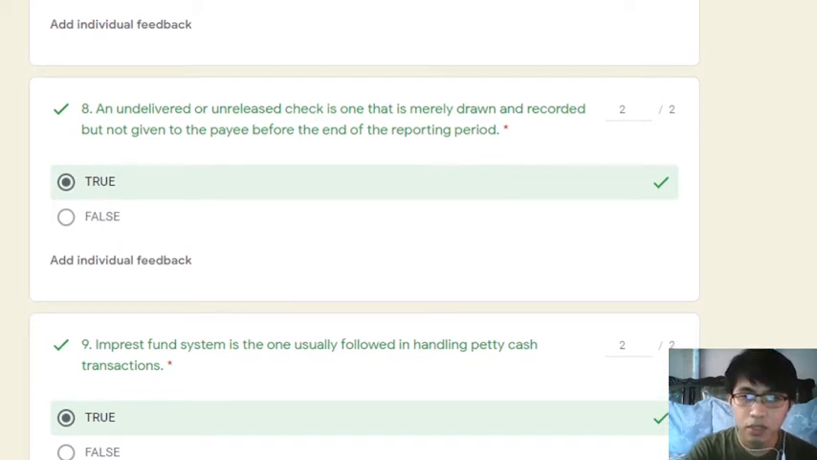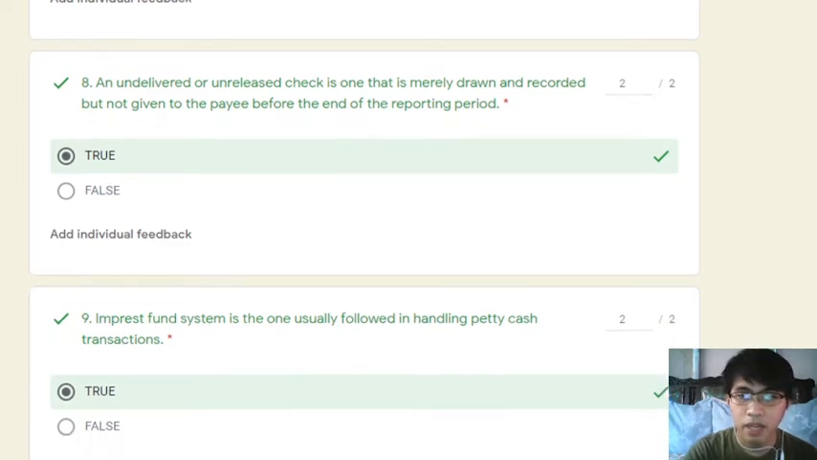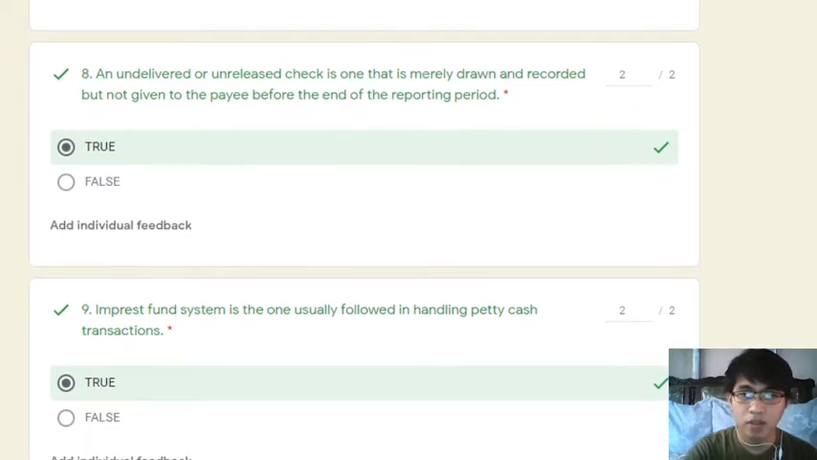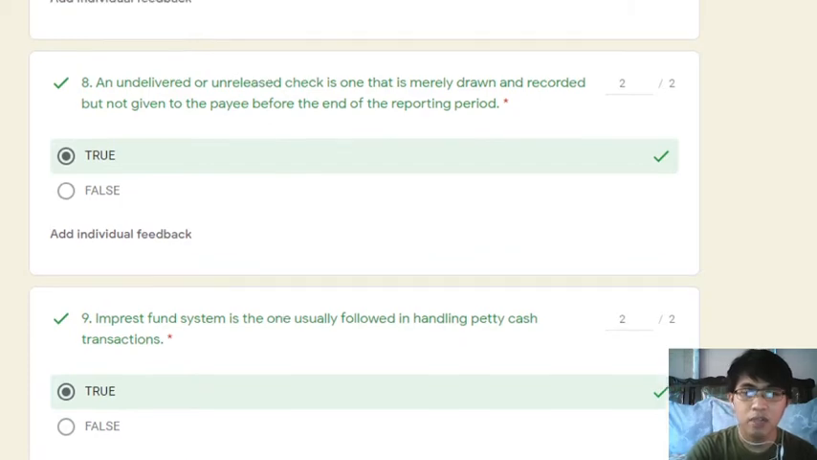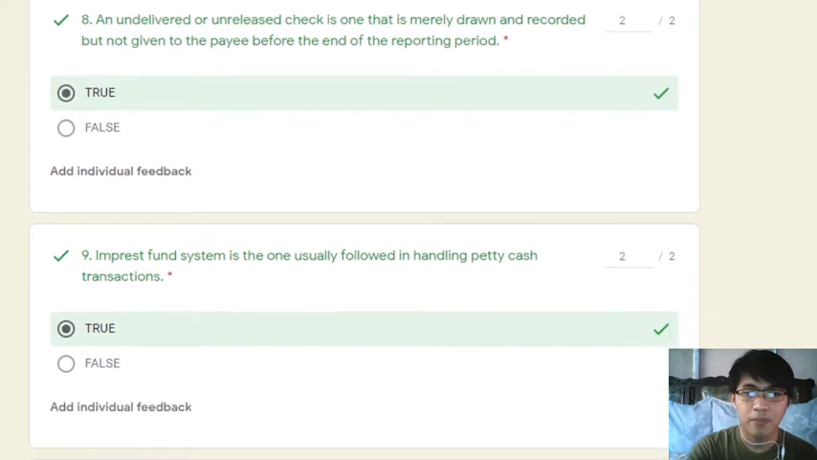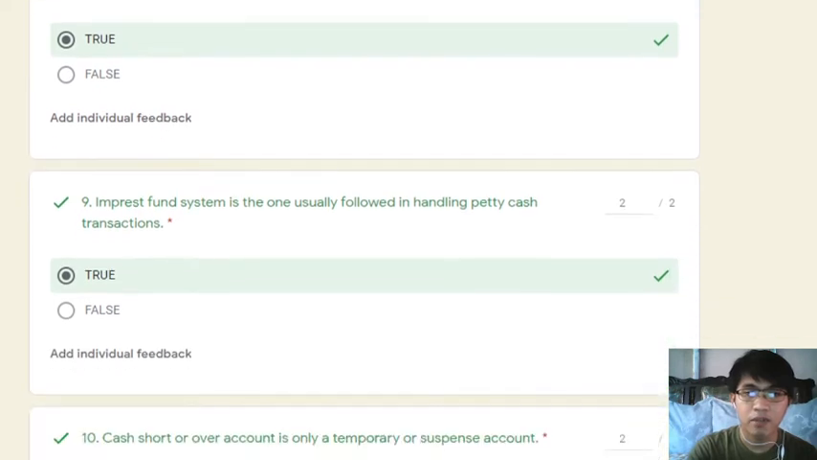An undelivered or unreleased check is one that is merely drawn and recorded but not given to the payee before the end of the reporting period. This is correct. Essentially, yan na yung mismong definition ng undelivered or unreleased check. Impress fund system is the one usually followed in handling petty cash fund transactions.